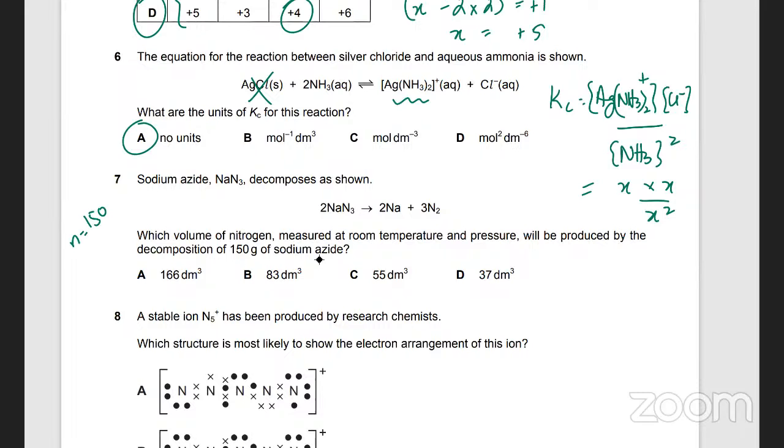So 150 divided by the Mr here. Sodium 23 plus 14 times 3. That's over Mr. कितने moles आ रहे हैं for sodium azide?